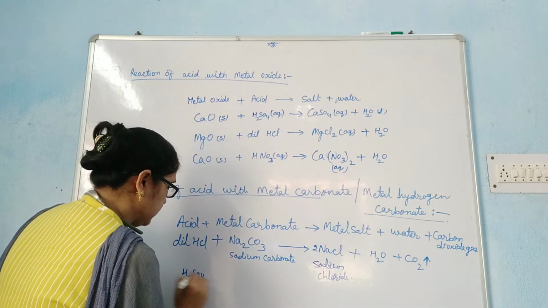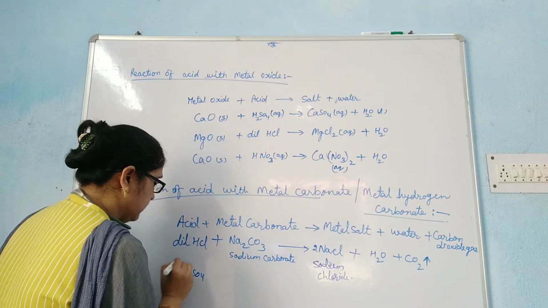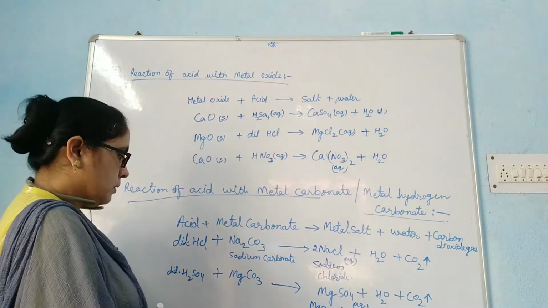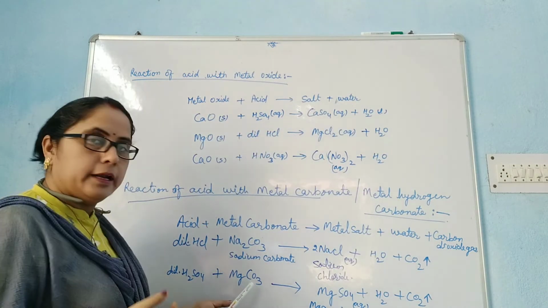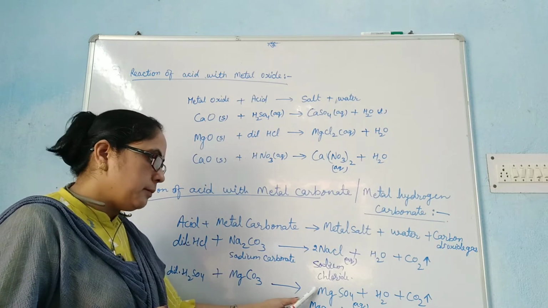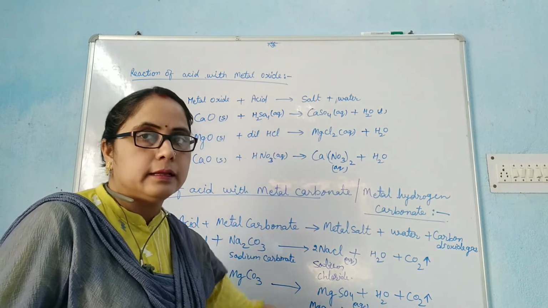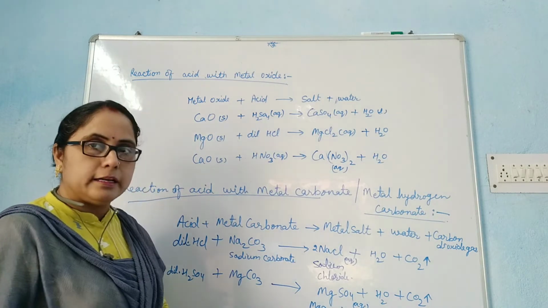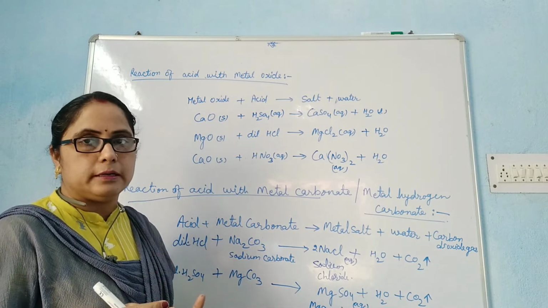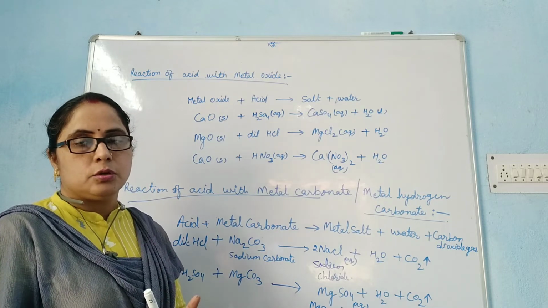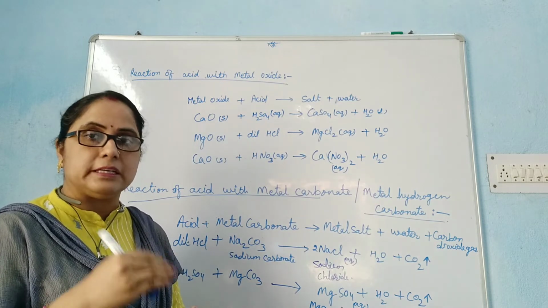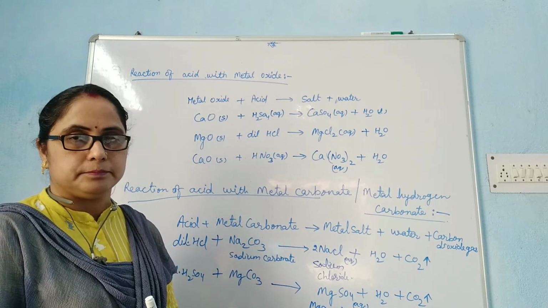H2SO4, dilute sulfuric acid, when it combines with magnesium carbonate, that is also a metal carbonate, forms magnesium sulfate, water and carbon dioxide gas. It means from these reactions we can say that when metal carbonate reacts with acid, it produces carbon dioxide gas with the formation of the respective metal salt and water.